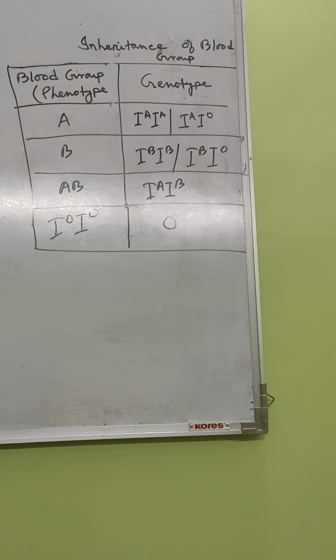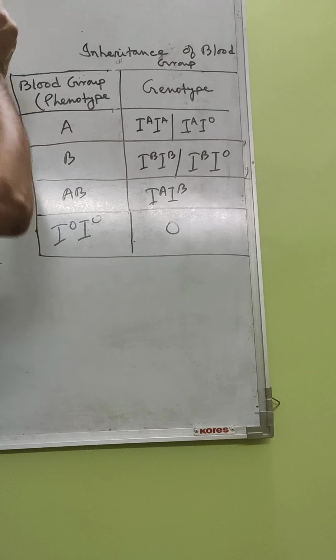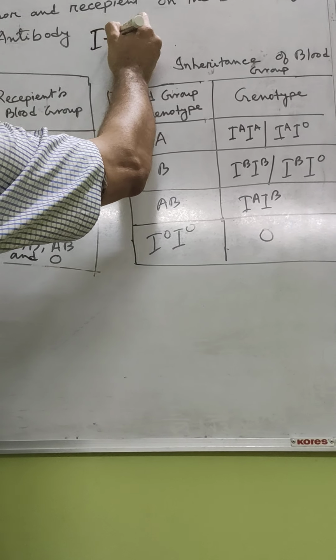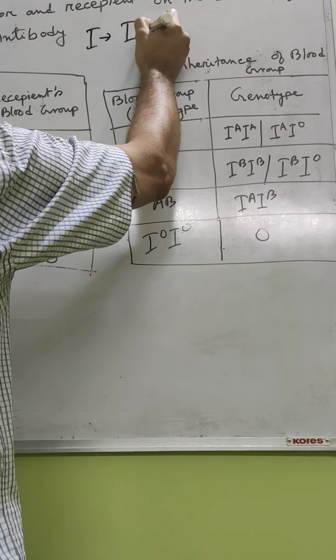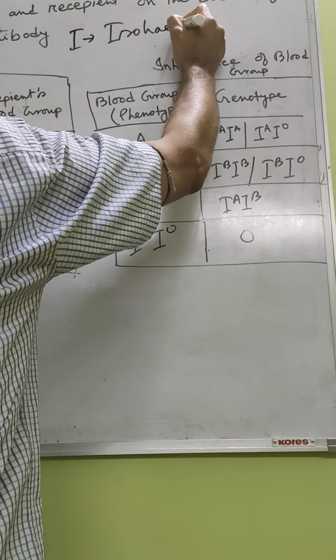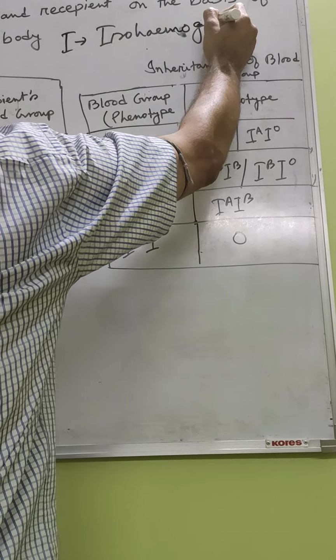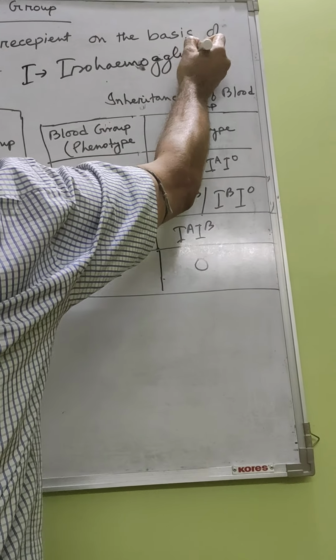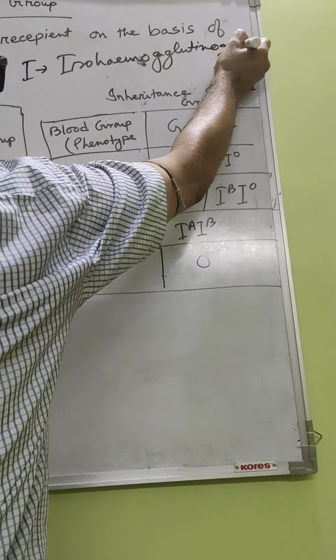You see, the main basis of blood group is I. I means isohemagglutinogen.